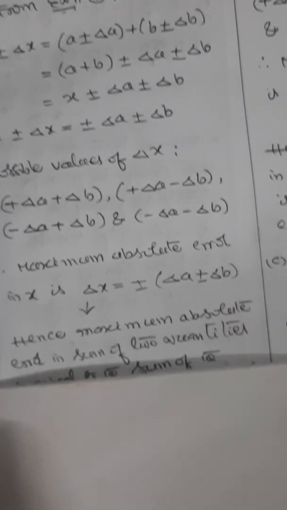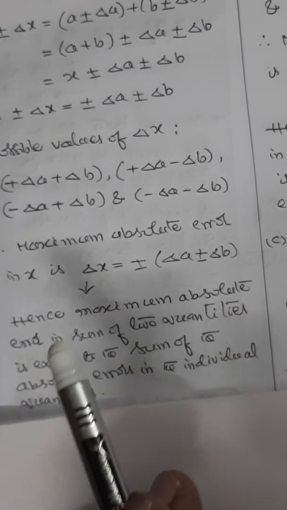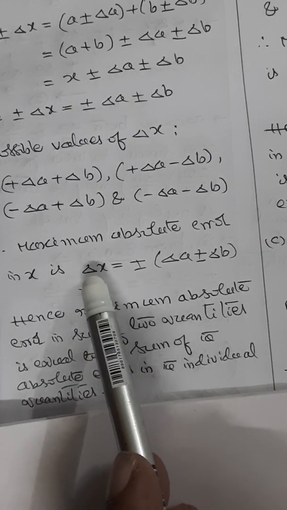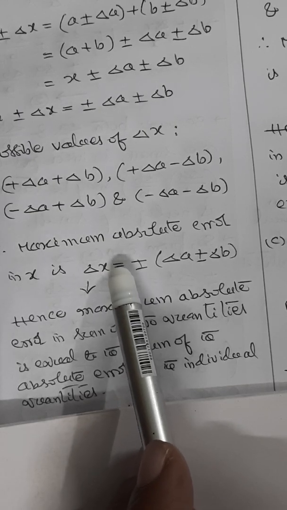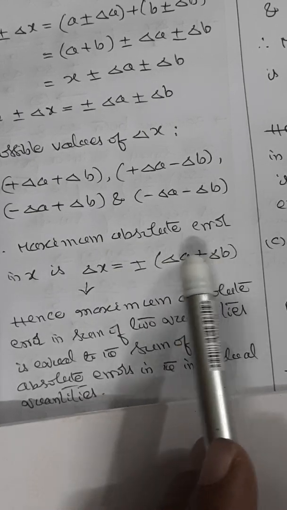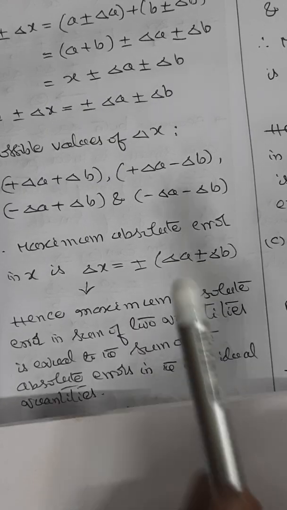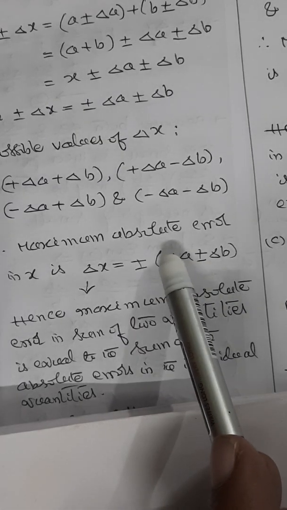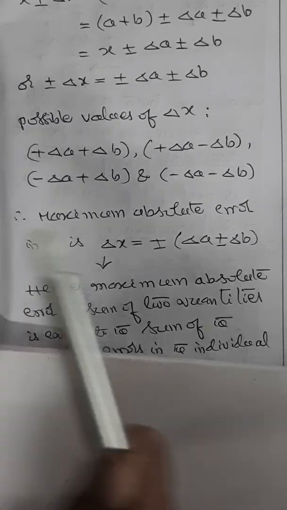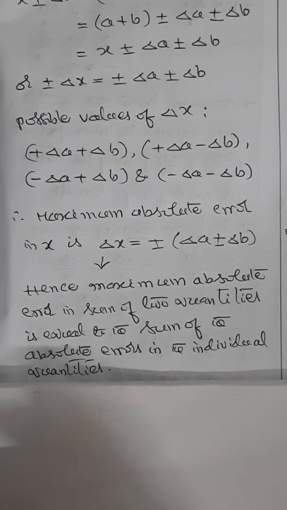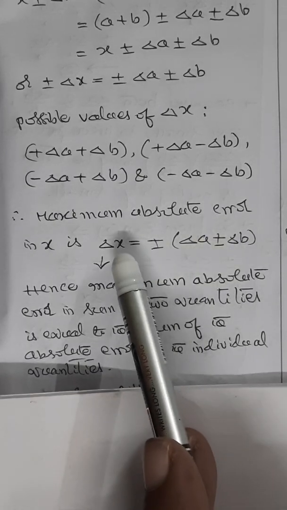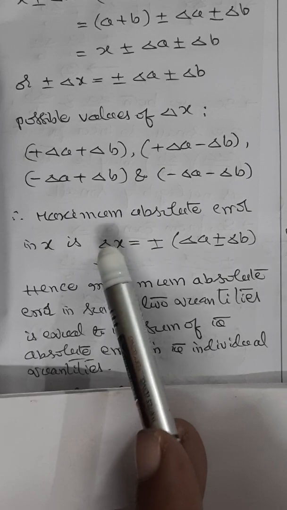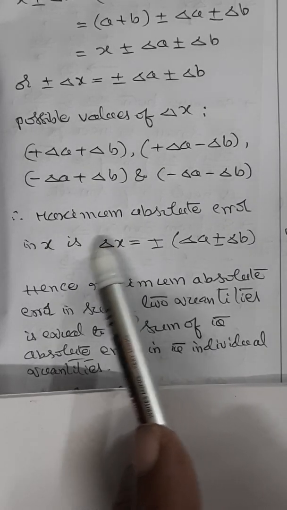So from this we can conclude that the maximum absolute error in the sum of two quantities is equal to the sum of the absolute errors in the individual quantities. Delta A is the absolute error in quantity A. Delta B is the absolute error in quantity B. So you get it as the sum of those quantities. So therefore this is the absolute error in the quantity.